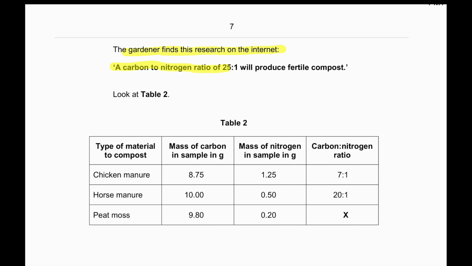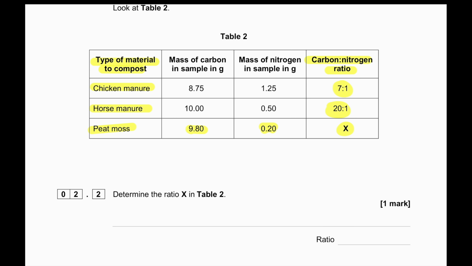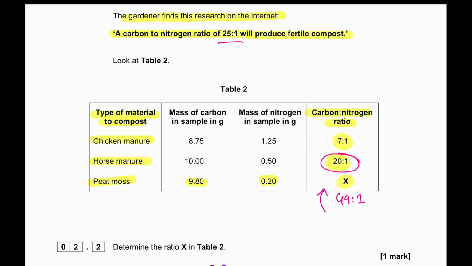A carbon to nitrogen ratio of 25:1 will produce fertile compost. The types of material to compost are chicken manure, horse manure, and pig manure. When looking into the combination, the carbon to nitrogen ratio in chicken manure is only 7:1. In horse manure, it is 20:1, and the pig manure is given here, but X we have to find out. So to find out the ratio of carbon to nitrogen, we will do 9.8 over 0.2, which gives us 49. That means the ratio is 49:1. Since 49:1 is much higher, the closest to 25:1 we can see is this one.